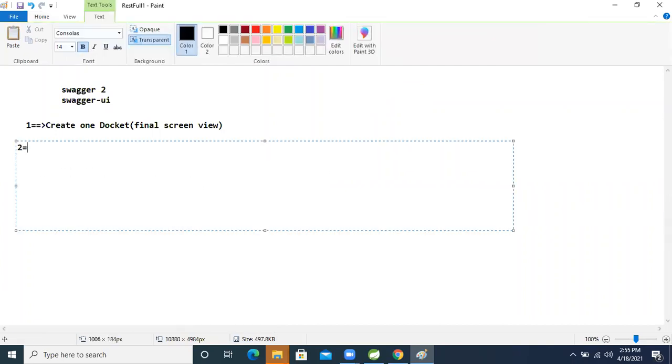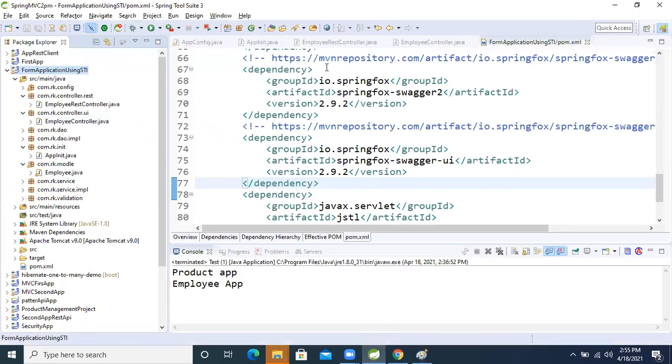The second step is to select our REST controller classes, with their common package name. What is the common package name of our REST controller, guys? It is com.rk.controller.rest. This is the common package of our employee REST controller.